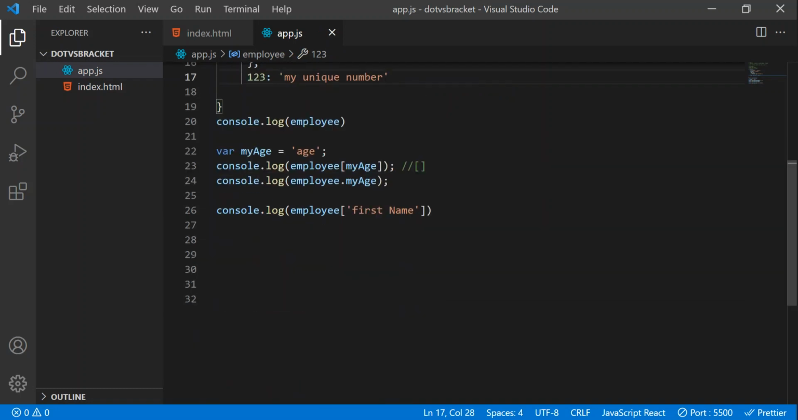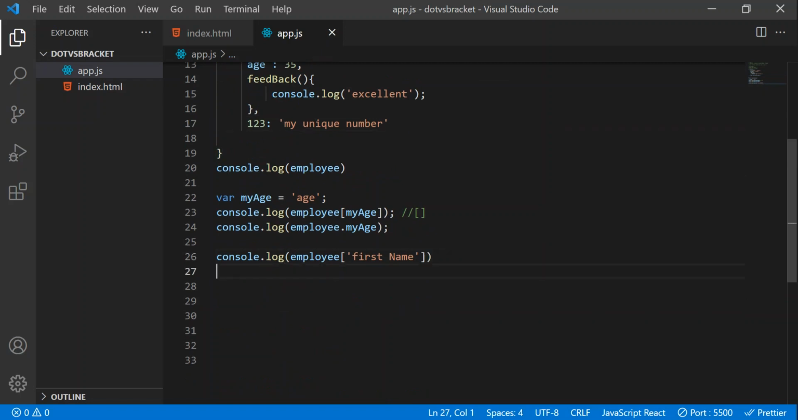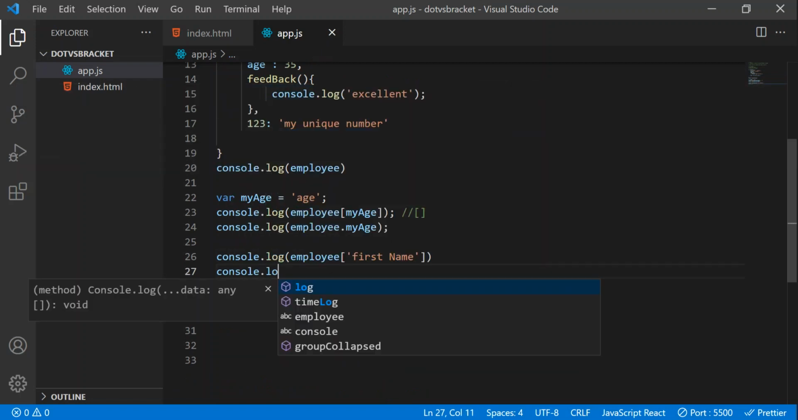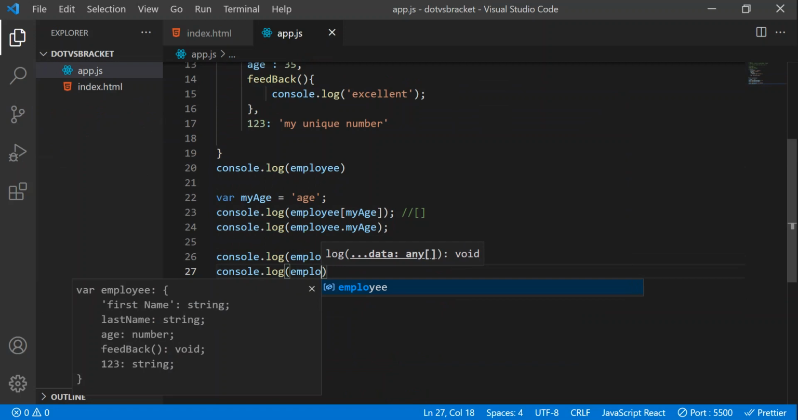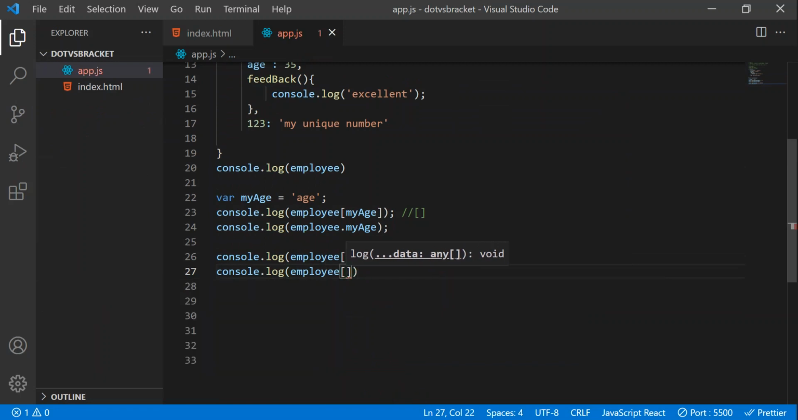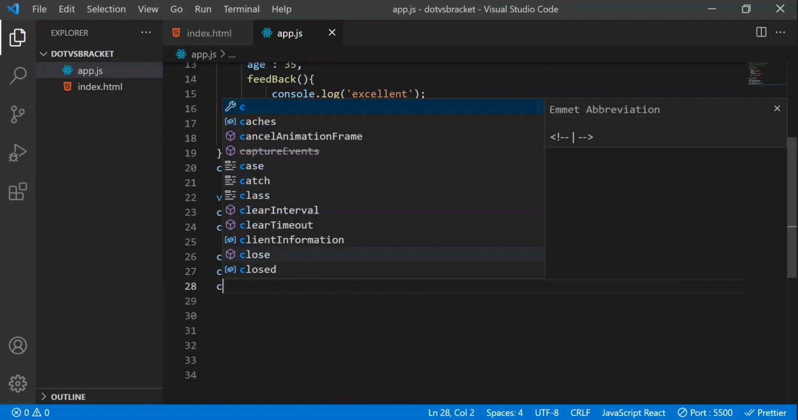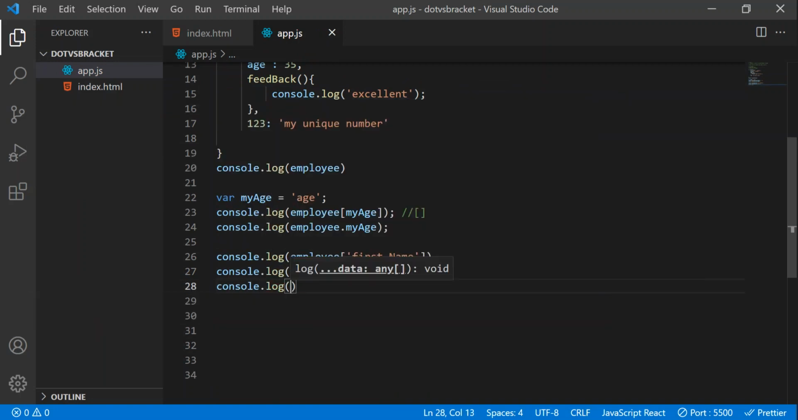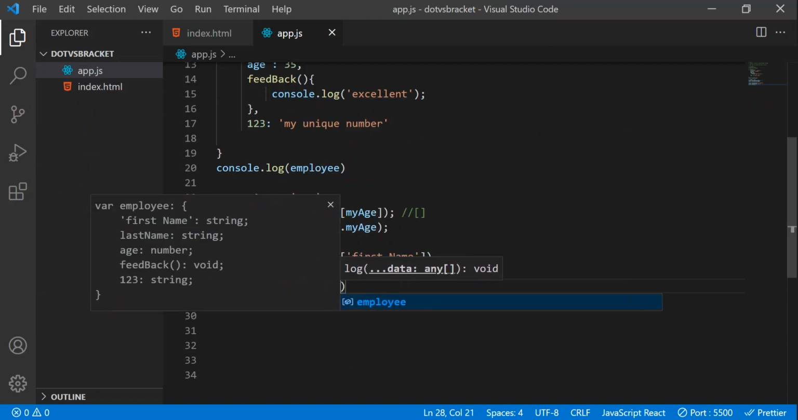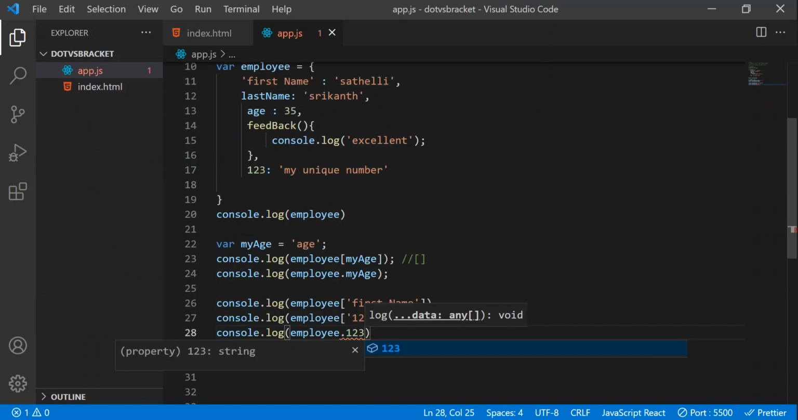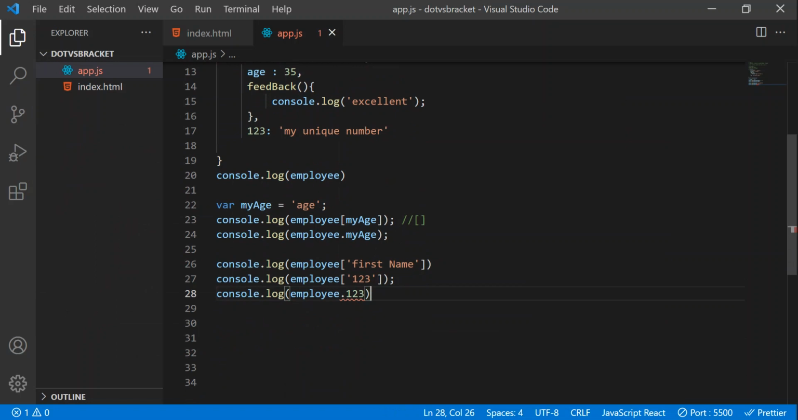Okay, so now I'll do something. I'll come here, I'll console.log, and I'll pass employee. So inside that we can only use this bracket notation. You can see I'll write that also using a dot operator, dot 1 2 3. See, we cannot do that. Let's close this.